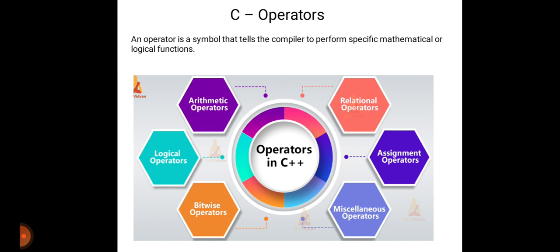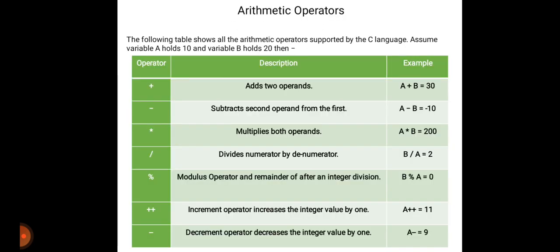First one is the arithmetic operator. The following table shows the arithmetic operators which are supported by the C language. Assume that A equals 10 and B equals 20, then what operations will be performed.